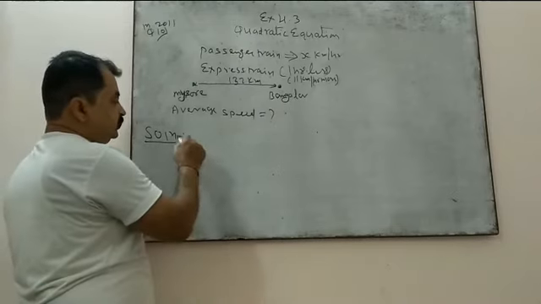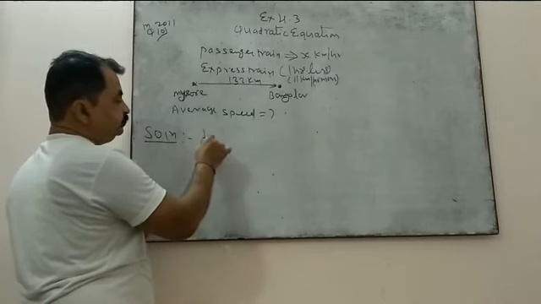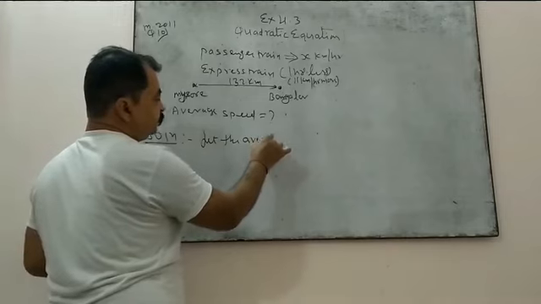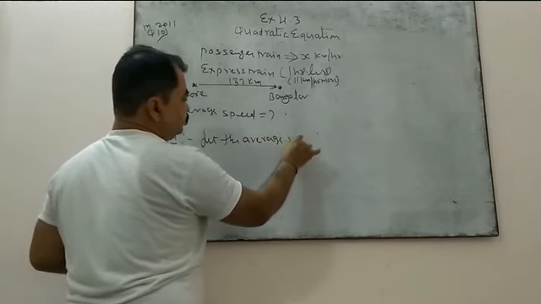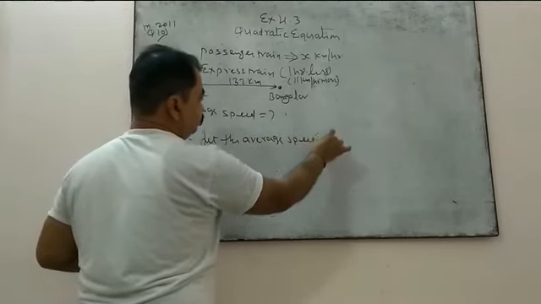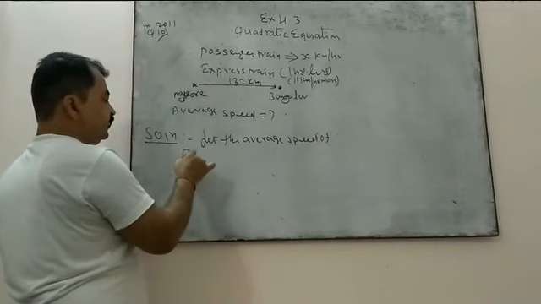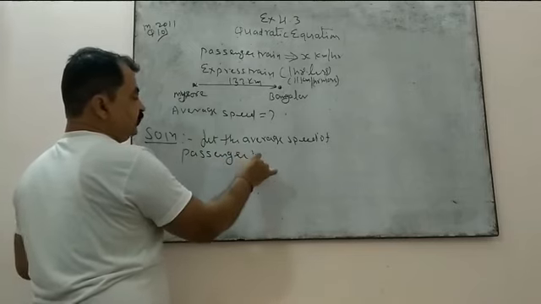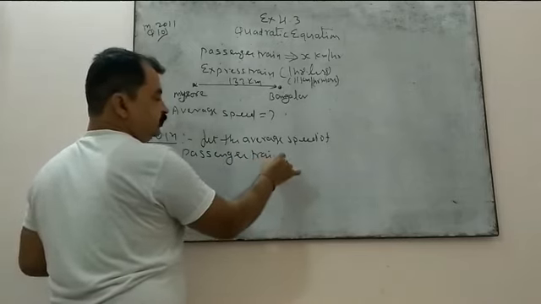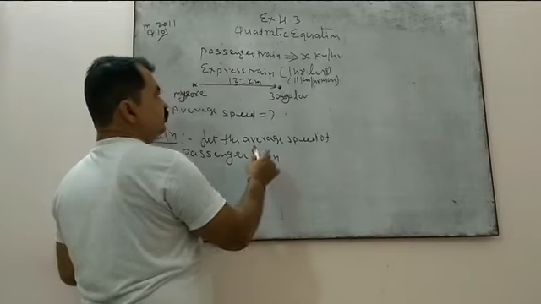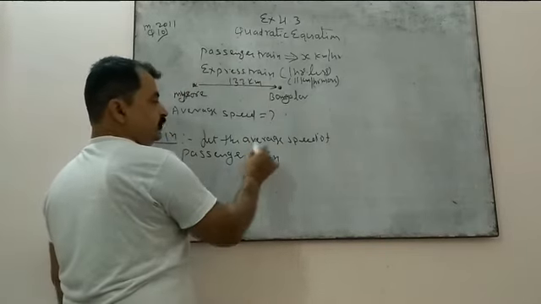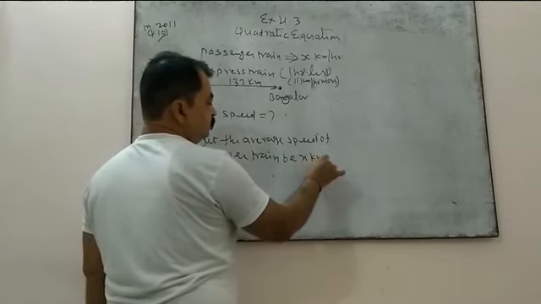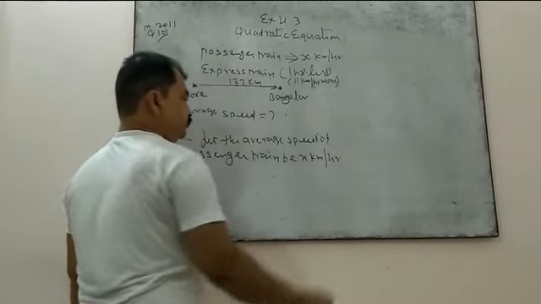So let's start the solution part. Let the average speed of passenger train, of course we assume the passenger train average speed because its speed is compared with the express train. So let the average speed of passenger train be x kilometers per hour, right?